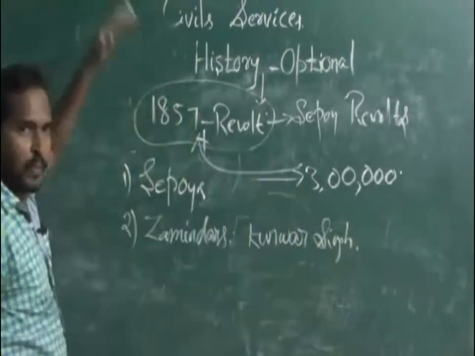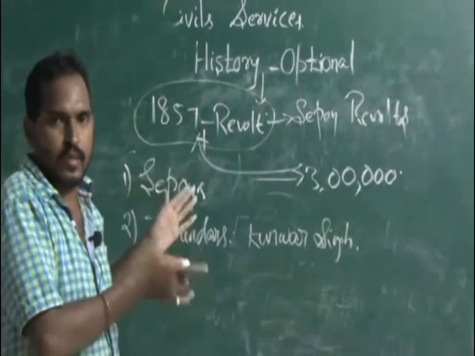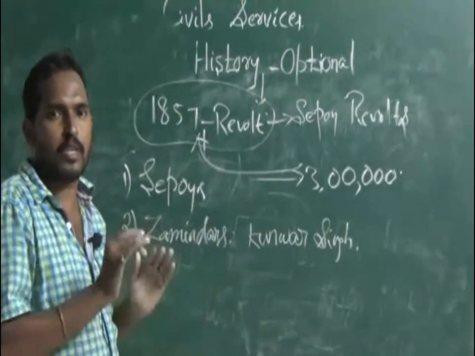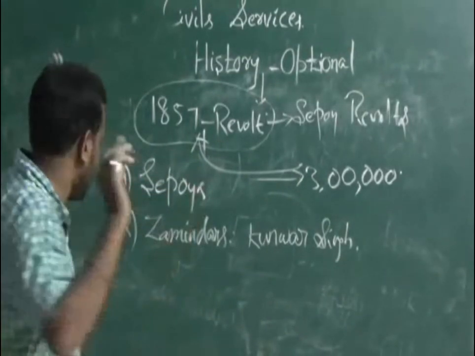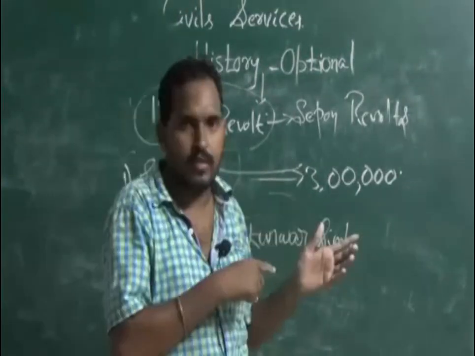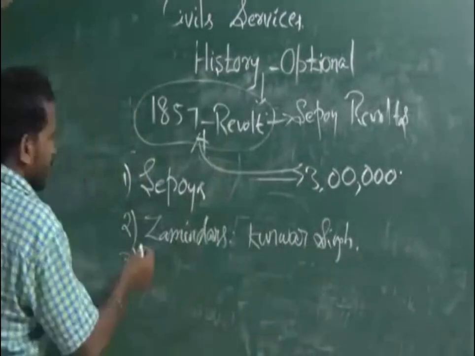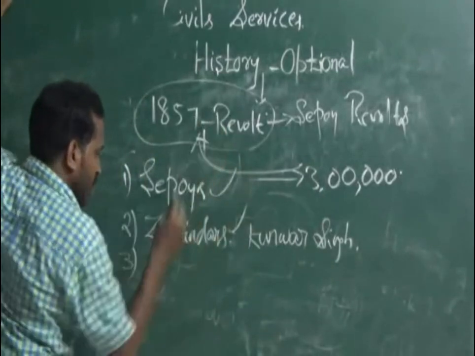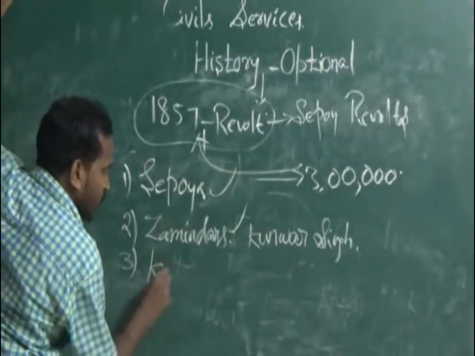Okay, I am giving only brief details, I am not going into the details, because the class is very limited. Now next is the Sepoys, the Jamindars, and next, the kings also participated in the revolt.